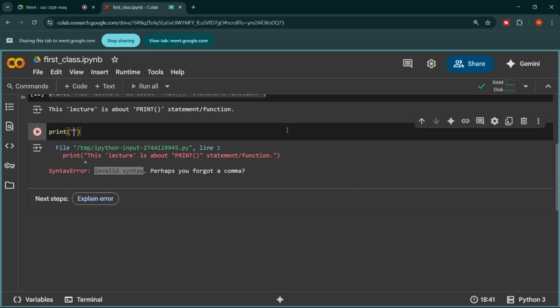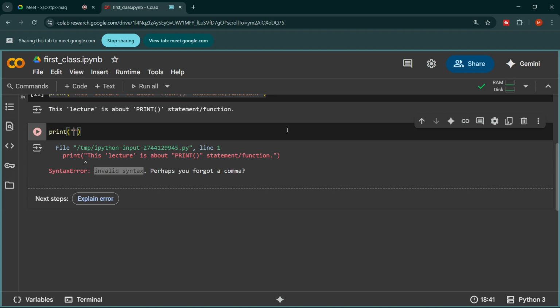There is a data type called string, and whenever we write a sentence, symbols, letters, words or paragraphs, it's compulsory to enclose them in single or double quotation marks.